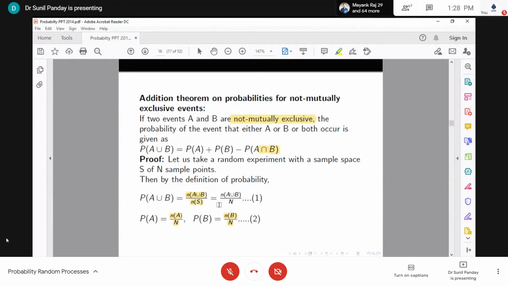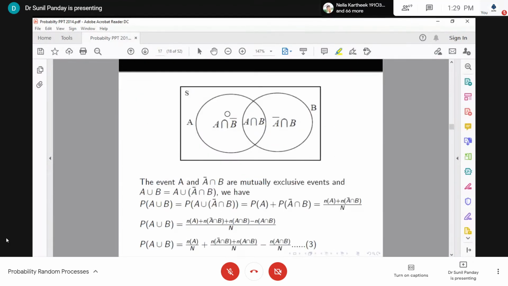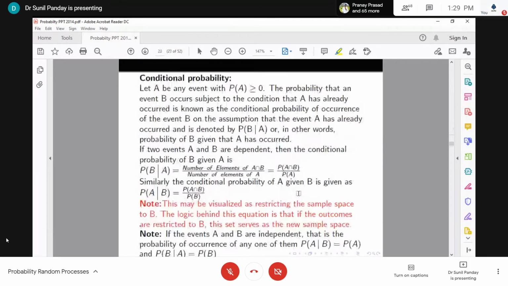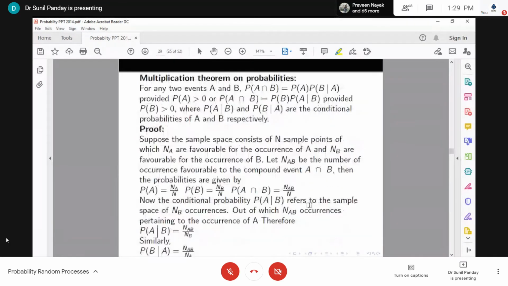It means n(S) is the number of distinct elements present in the set S, and here S is the total sample space. This definition you will use. You may know this proof from 10th and 12th standard, but we want to prove this with the help of the axiomatic theory of probability.